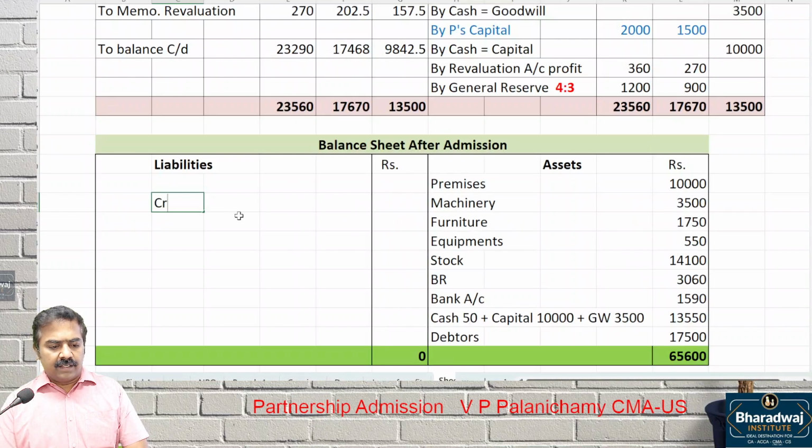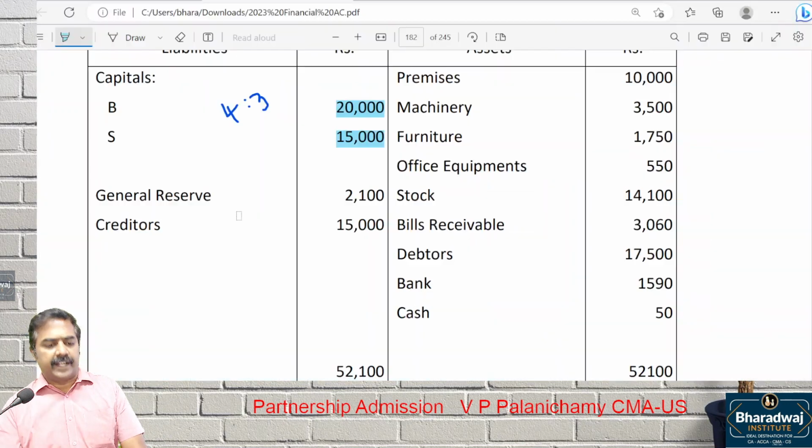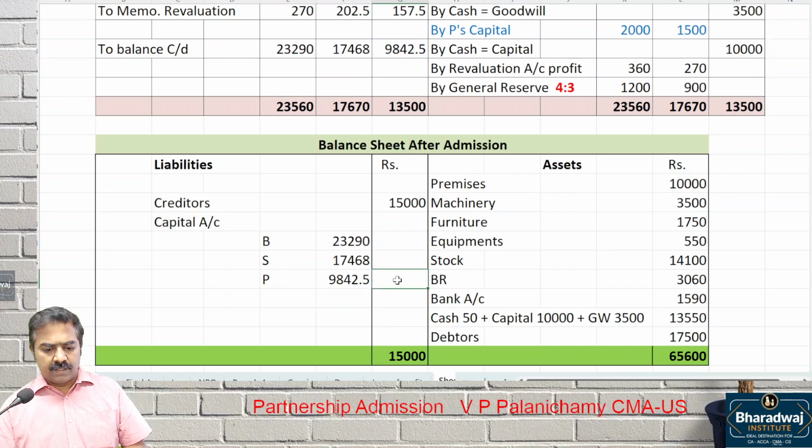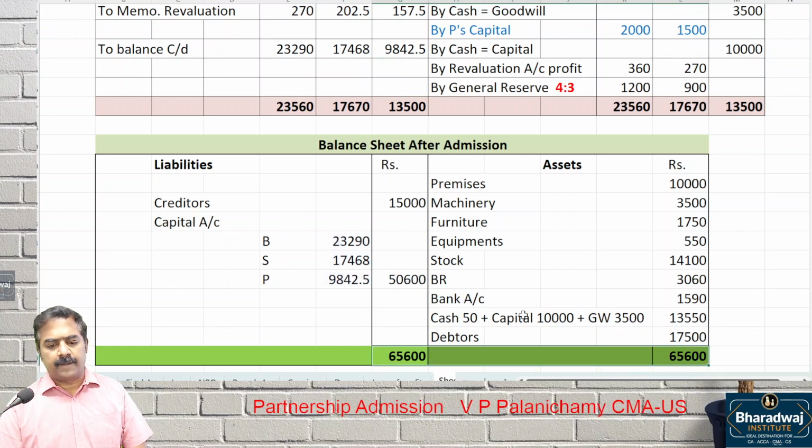On the liability side, creditors will come at the old value. What is the creditors balance? 15,000. I request you to listen for a minute, then you can take it up. The general reserve is transferred to partners, so that will not come. Then the closing capital balances will come. Capital account of which partner? B, S and P, as per this closing balance. What is the balance? 23,290, 17,468, and this one will come. Total is 65,600.